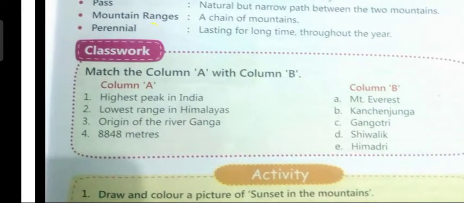Now let us come to match the column. So first is the highest peak in India. The highest peak in India, children, is Kanchenjunga. Then the lowest range in Himalayas is Shivalik. Then the origin of river Ganga is Gangotri, and 8,848 meters is Mount Everest. So children, please match the answers accordingly.